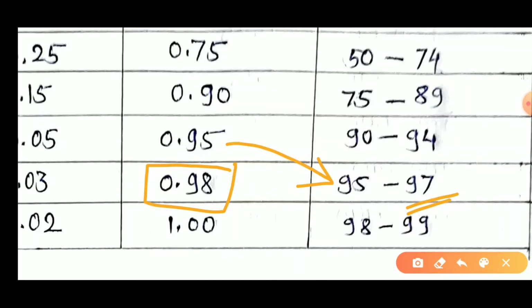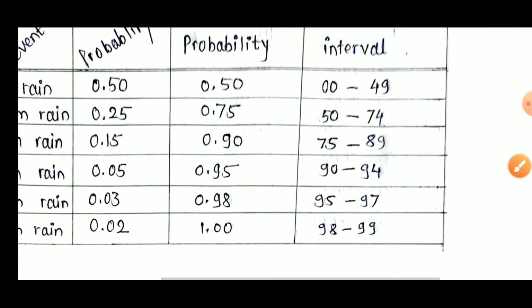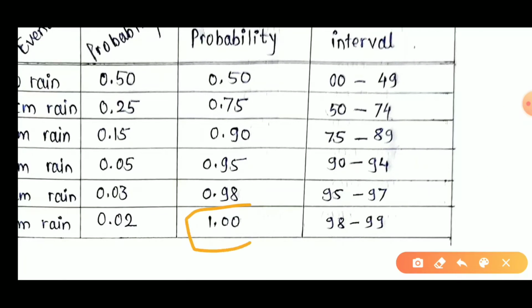Total numbers are 3: 95, 96, and 97. 3 numbers means 3% probability, which means 0.03. And finally, the cumulative probability is 100, and obviously the end of the random number interval is 99 and the start of the random number interval is 0, and here 2% probability means 2 numbers are there, 98 and 99.